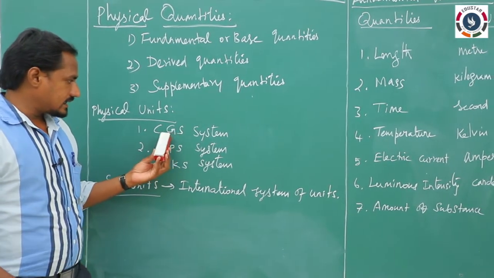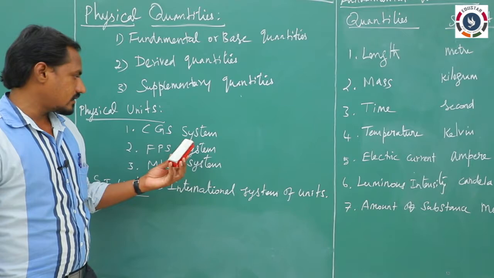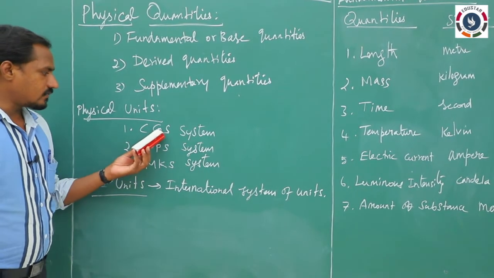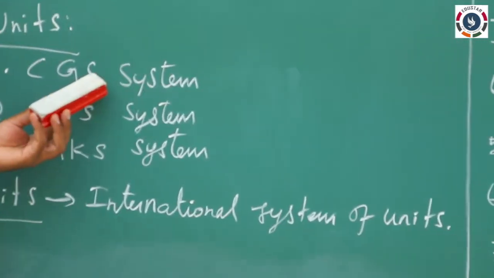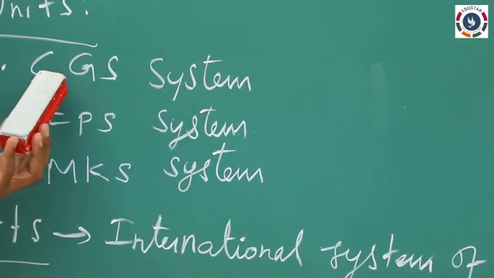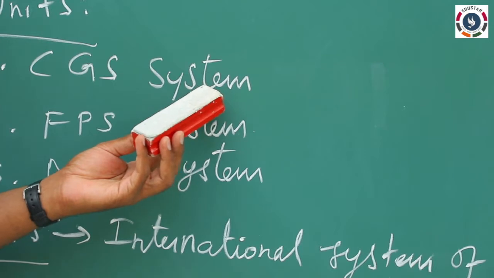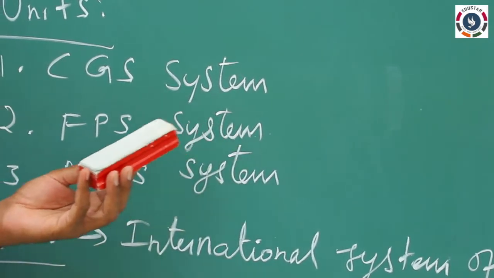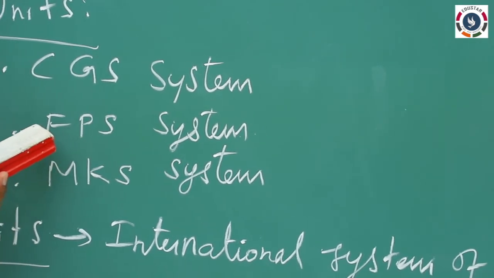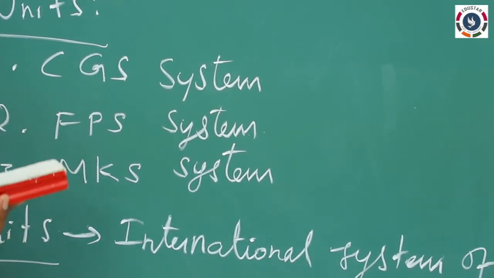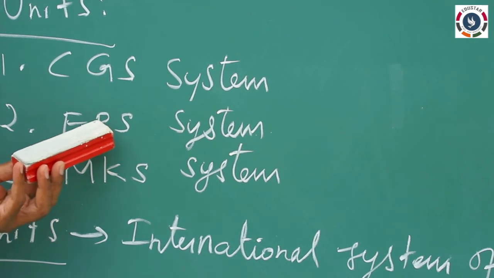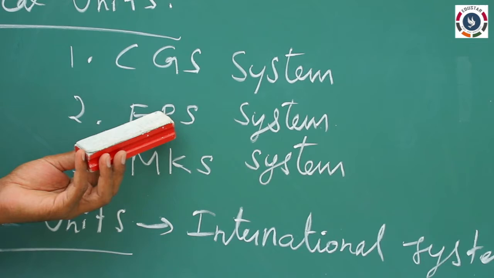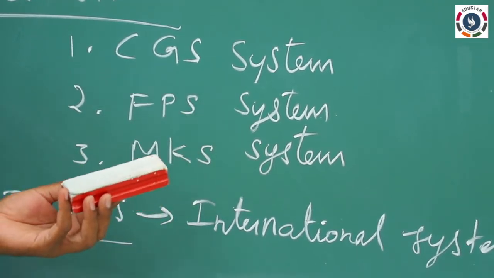Initially, three systems were used throughout the world. The CGS system is centimeter for length, gram for mass, and second for time. Then there is the FPS system, where F is for foot, which is the unit of length, pound is the unit of mass, and second is the unit of time.